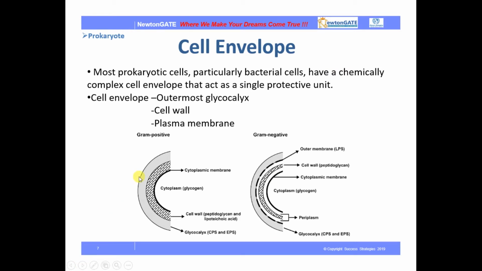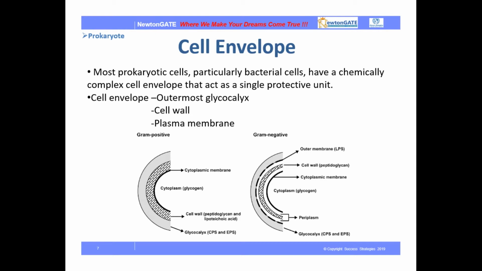Then comes the next part, the cell envelope. Most prokaryotes, or bacterial cells, have a chemically complex cell envelope that acts as a single protective unit. That is known as the cell envelope, which protects the bacterial or prokaryotic cell. What are the parts of a cell envelope? It has three parts: the outermost glycocalyx, then the cell wall and the plasma membrane.